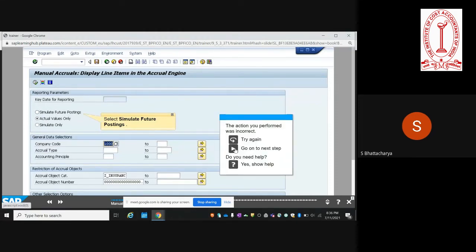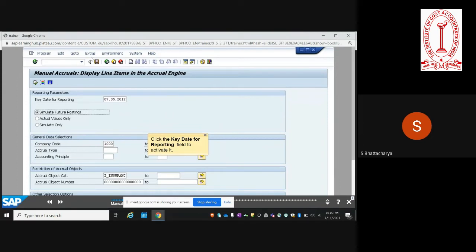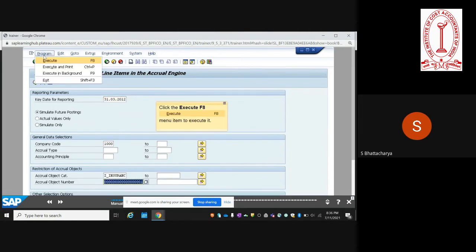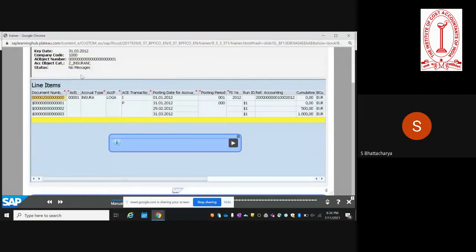So that's a totals level. So here you see for future periods, the planned posting amounts are shown here, and you also see what is the cumulative amount that gets accrued over a period of time.